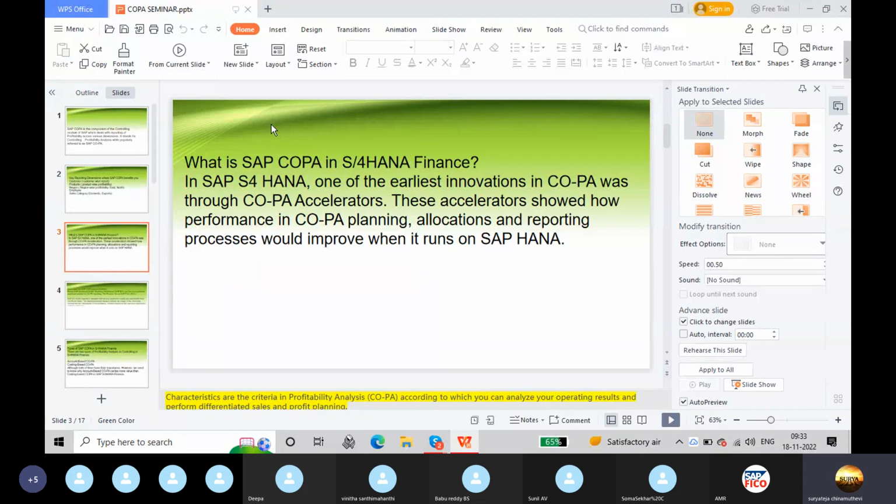What is SAP COPA in S4HANA Finance? In SAP S4HANA, one of the earliest innovations in COPA was through COPA accelerators. These accelerators showed how performance in COPA planning, allocations, and reporting processes would improve when it runs on SAP HANA.